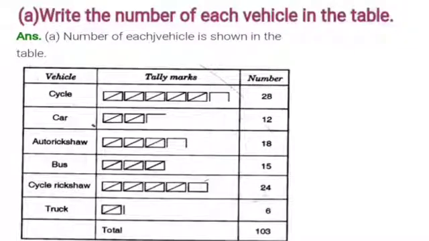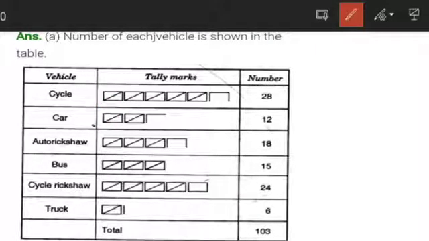The first question is regarding the table only, that you have to write the numbers of each vehicles in the table. Now here is the telemark, students. As you know, the telemark which we are going to learn, we have to see that this is 1, 2, 3, 4 and this is 5, right? So like this, if you are going to count, for the earlier question also I explained to you how to count these telemarks. So I hope students you know how to do it.